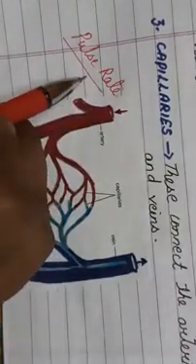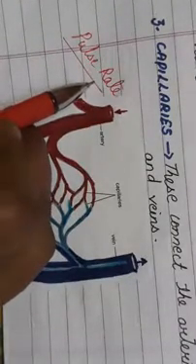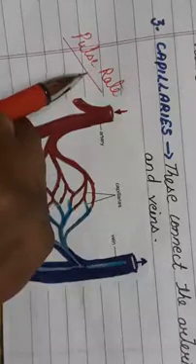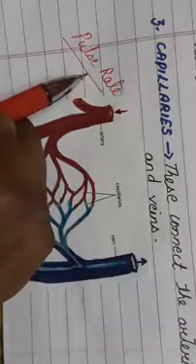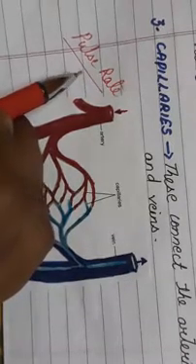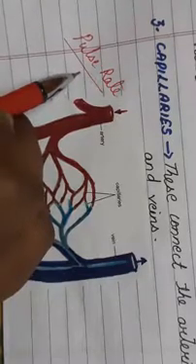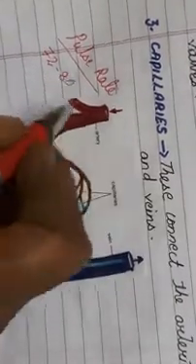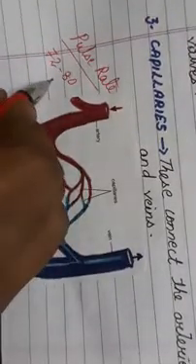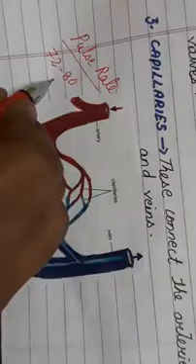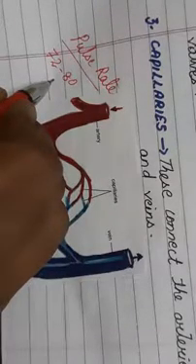So what is pulse rate? The pulse rate is the number of beats of the pulse per minute. Usually when a person is at rest, the pulse rate is between 72 and 80 times per minute. So this is the normal pulse rate when a person is at rest.